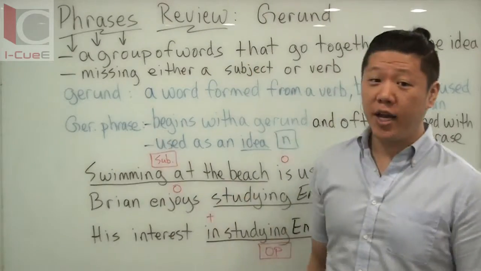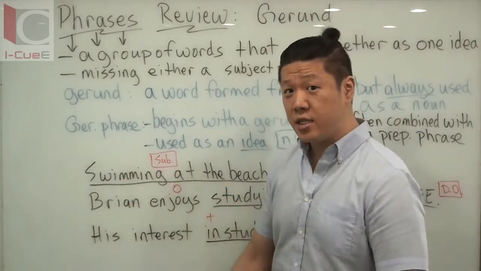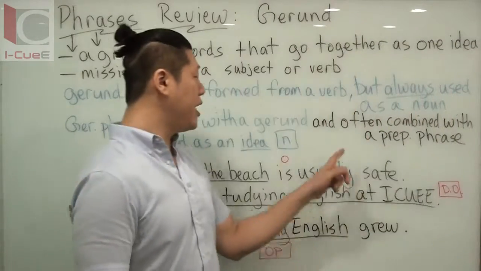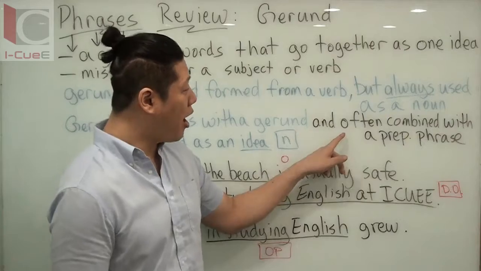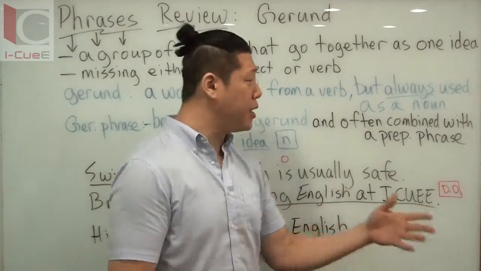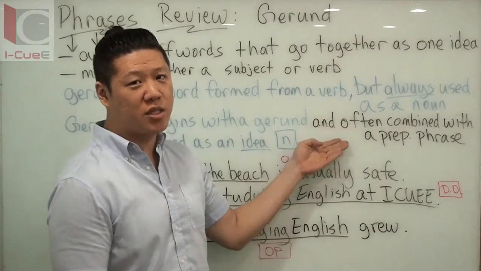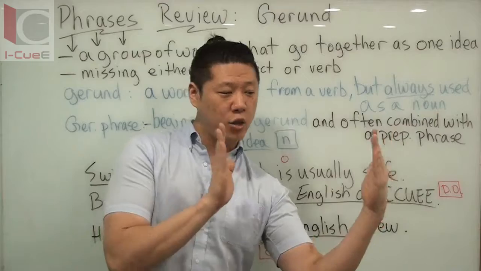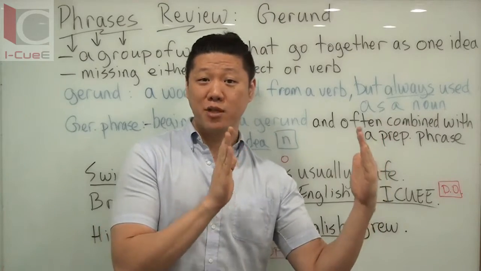So what is a gerund phrase? Just like a prepositional phrase, gerund phrases begin with a gerund and they end, often, usually, with a prepositional phrase. They don't have to, but for the most part, a lot of times when you see a gerund phrase, you'll have the gerund plus a preposition, and then those words go together to form the gerund phrase.